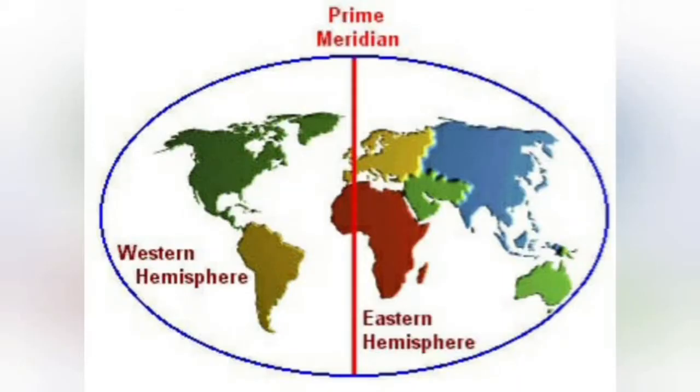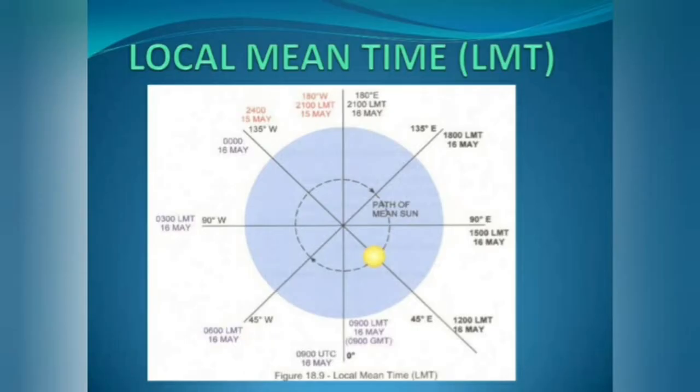The zone between the prime meridian and 180 degrees east longitude is called the eastern hemisphere. The opposite zone is called the western hemisphere. The distance between two longitudes decreases gradually with the distance from the equator. This is because the meridians of longitude converge at the two poles. On the equator, the distance between two longitudes is 111 kilometers.